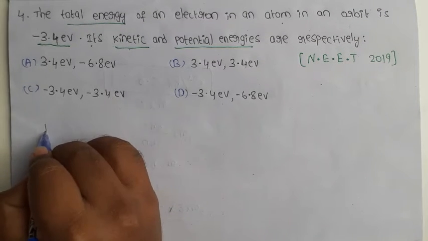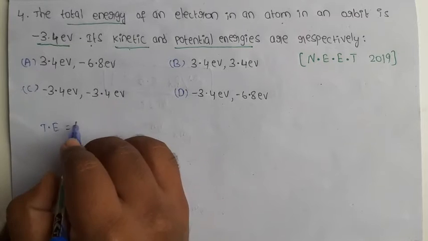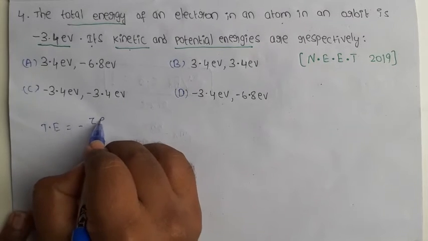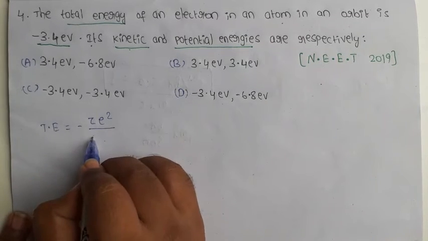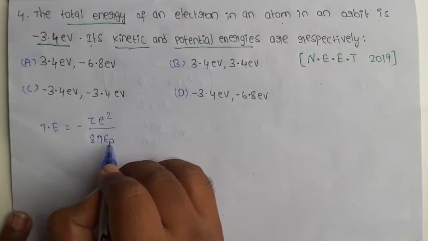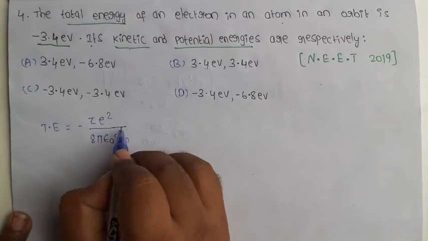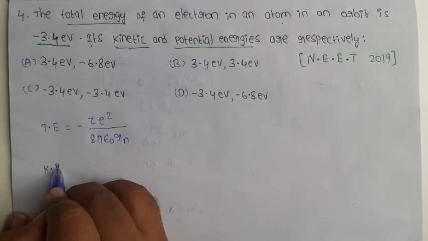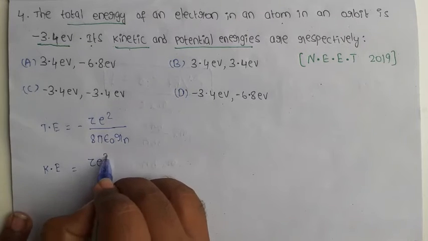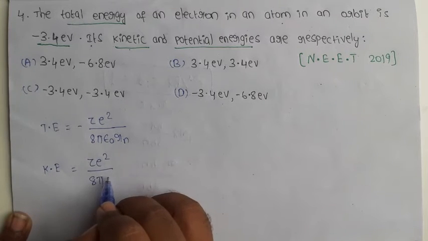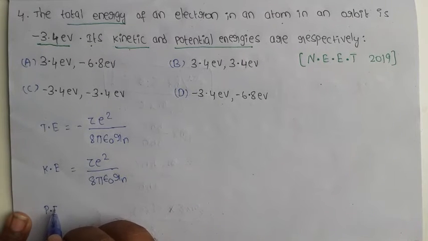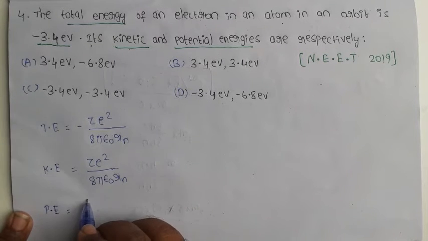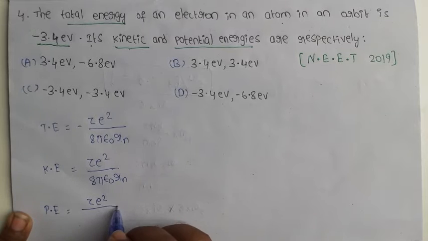First, what is the formula of the total energy? Total energy equals minus Z E square by 8 pi epsilon naught into Rn. What is the kinetic energy value? Z E square by 8 pi epsilon naught into Rn. What is the potential energy value? Potential energy is minus Z E square by 4 pi epsilon naught into Rn.